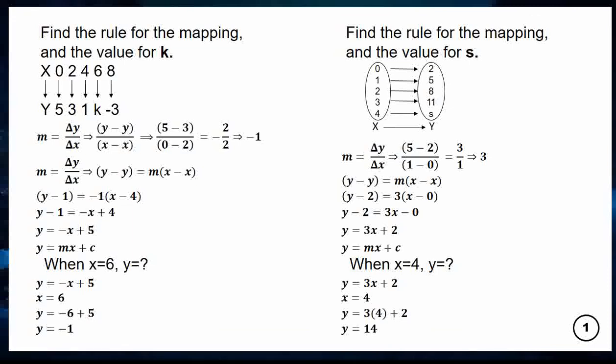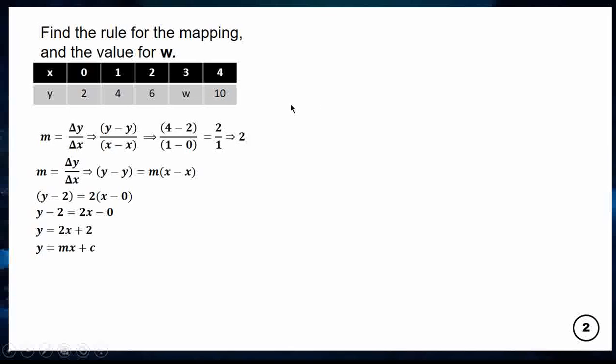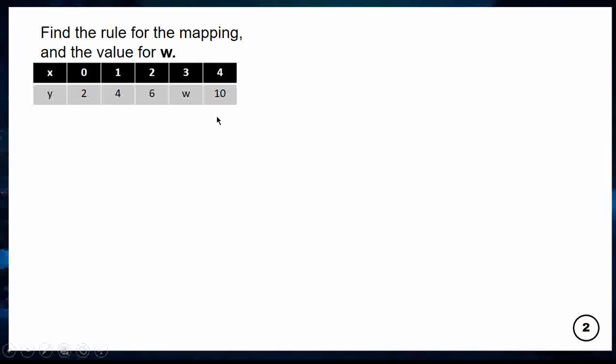They can also give you a question in the format of a table. In a table format, you have x values on one side and y values on the other side.